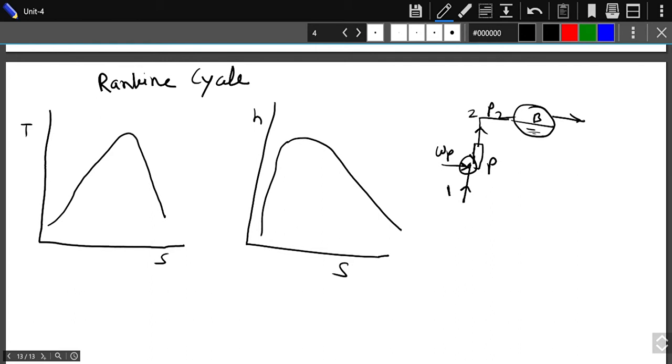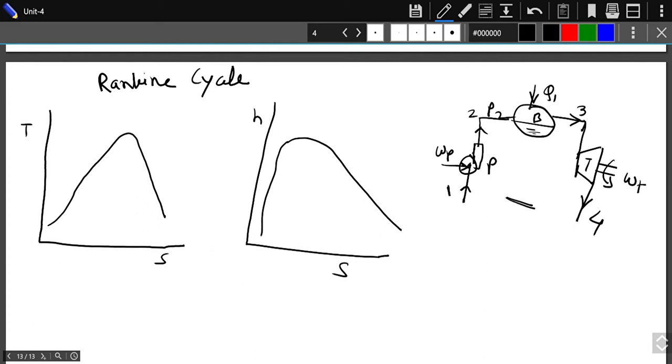Now after this you will have the point 3, that is the heat addition, which is taking place at constant pressure now. Then you will have the turbine, in which you will get the turbine work, and the expansion process is occurring. Let us consider that as the 3 to 4 process.